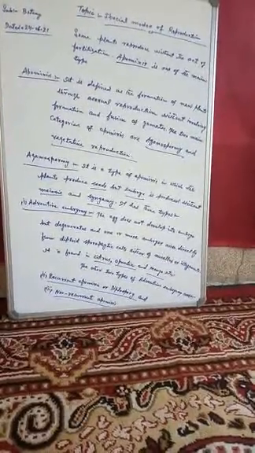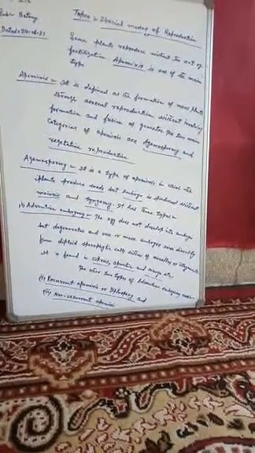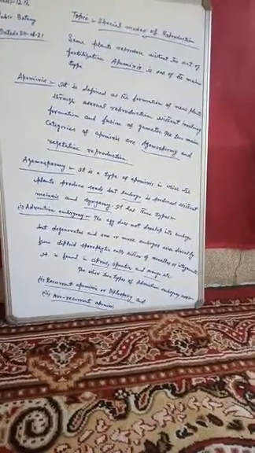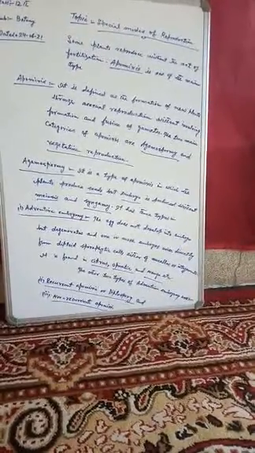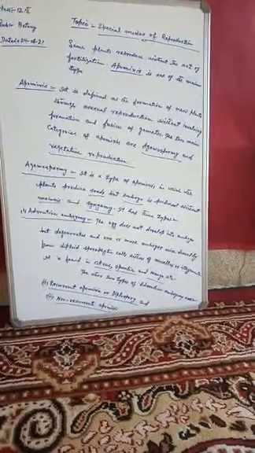So dear students, agamospermy, you should remember that it is a type of apomixis in which plants produce seeds, but embryo is produced without meiosis and syngamy. This agamospermy has three types.